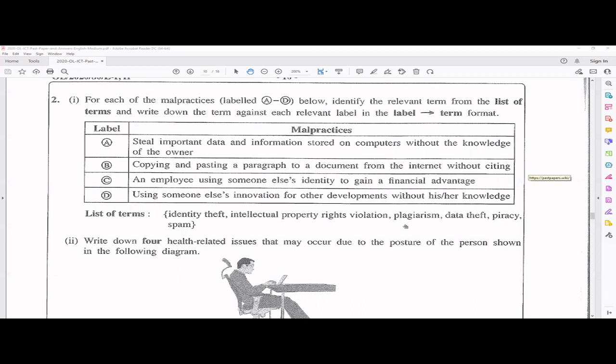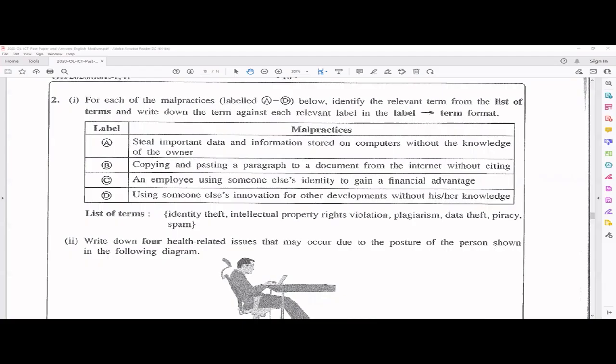So please remember, when you're doing assignments and reports, just don't copy these things directly from the internet, because definitely these things can be checked, right? I hope you know that plagiarism checkers are there, so they can check whether you are copying from the internet.